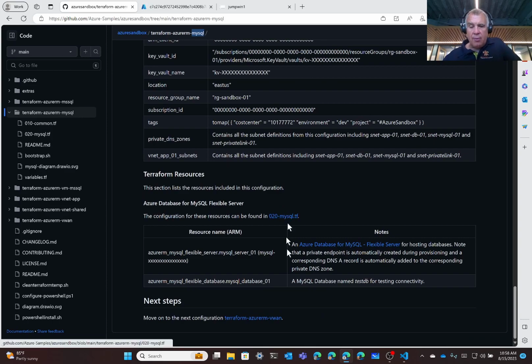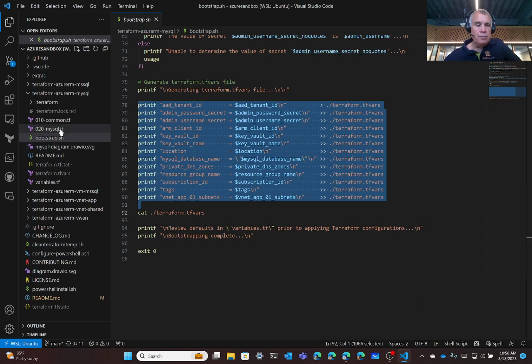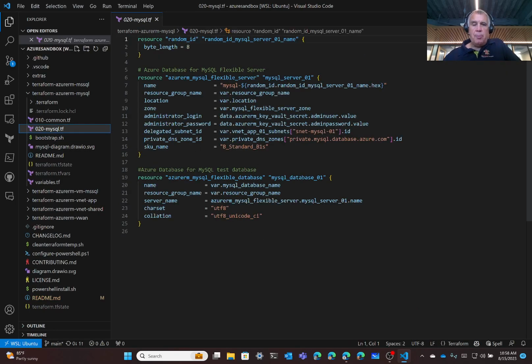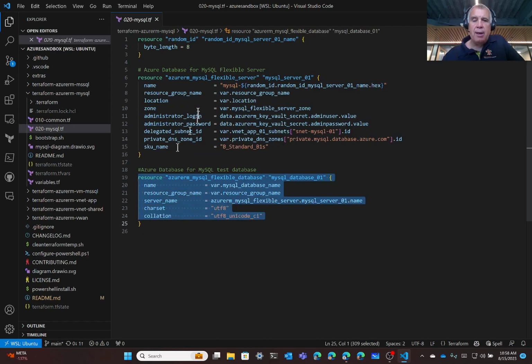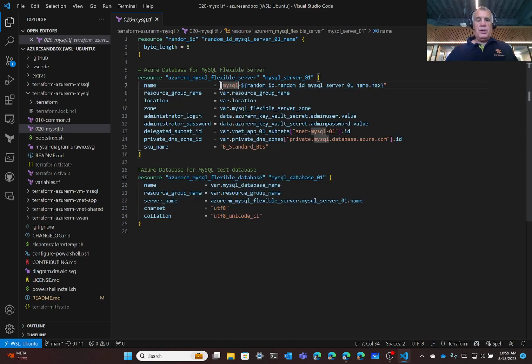Those are all sitting in this mysql.tf file. Just a couple, so pretty straightforward, pretty easy. So we've got one resource for our MySQL Flexible Server, one resource for our database. We generate the name for our MySQL Flexible Server, which does need to be globally unique because it has a fully qualified domain name sitting behind it.